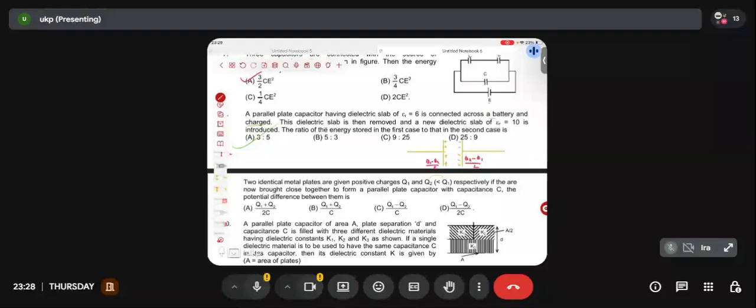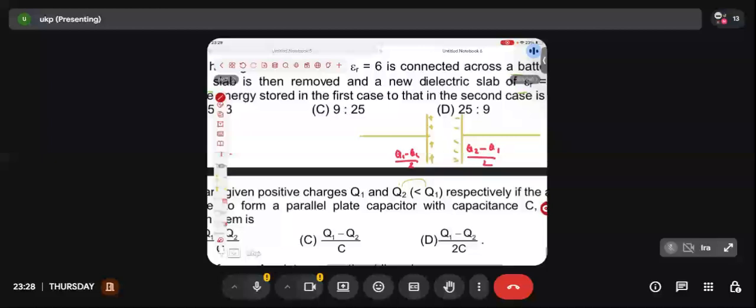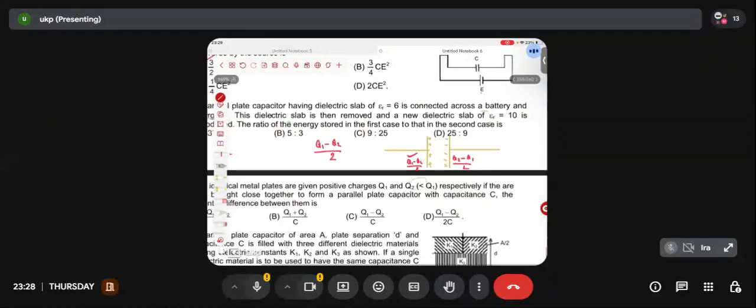Guys, what is the formula for charge? My goodness. Q equal to CV. What are you thinking again? The charge on the capacitor equals C into V. What is the charge on the capacitor in this case? The charge on the positive plate. What is the charge on the positive plate? Q1 minus Q2 by 2. This is the charge on the positive plate of the capacitor.